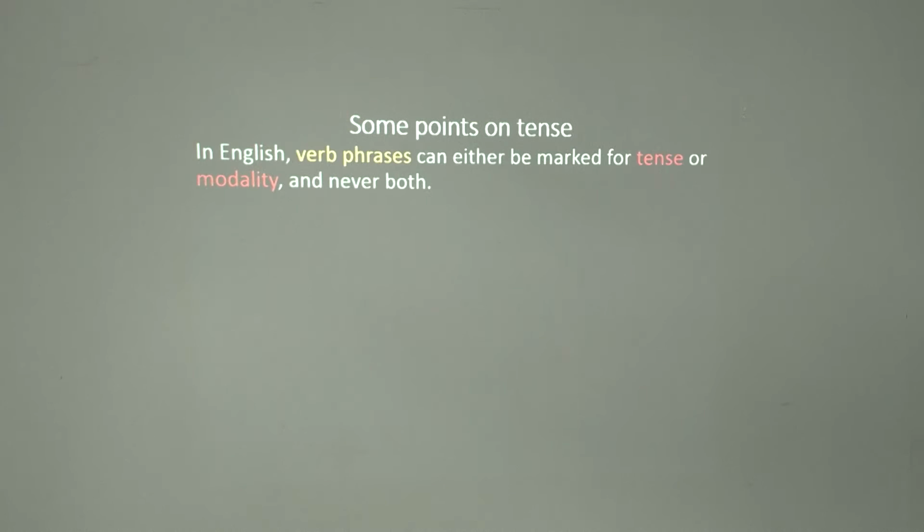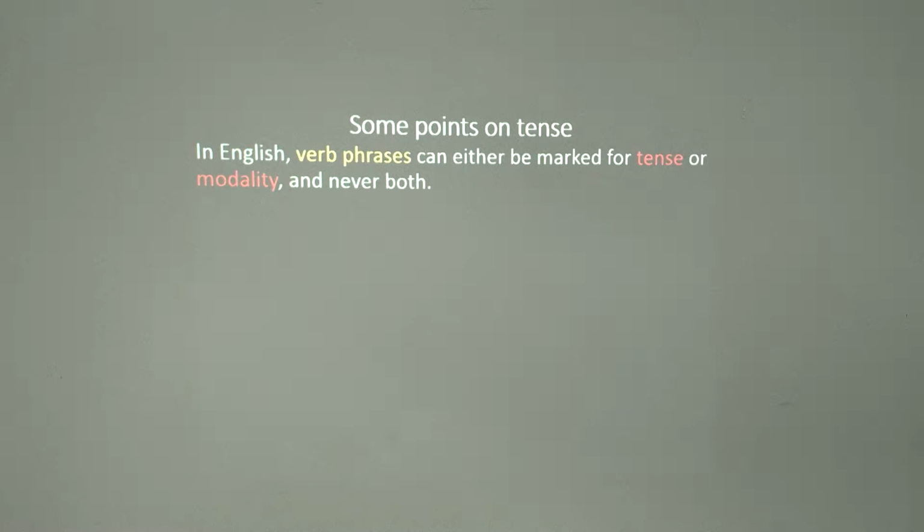Let's look at some points on tense. We say in English, verb phrases can either be marked for tense or modality. What we mean is that when we are referring to verb phrases, which we have seen a lot in the tenses, the present and the past tense, we will always have our verb either indicating tense or we'll have a verb indicating modality, or a modal, to simply put, and never both.